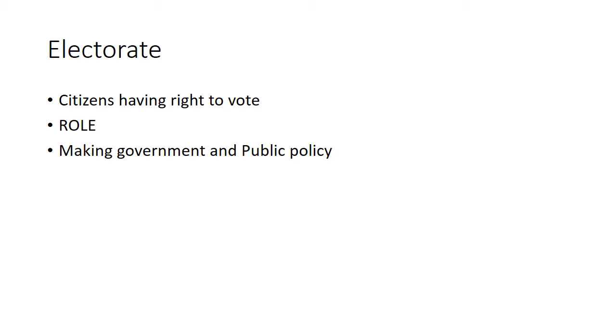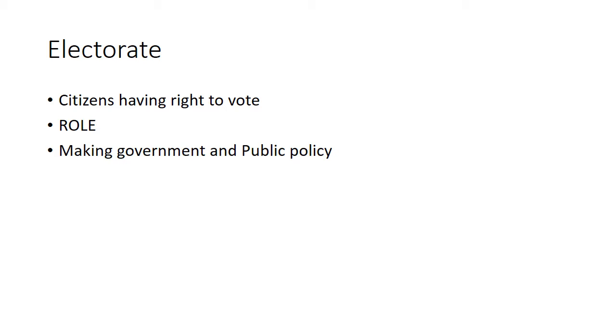Now what's the role of electorate? Electorates are making government and public policy. How? It's explained just now, right? When you vote for a party, that party becomes government. For example, more people in Pakistan voted for PTI. As a result, PTI became government, or government is made by PTI.